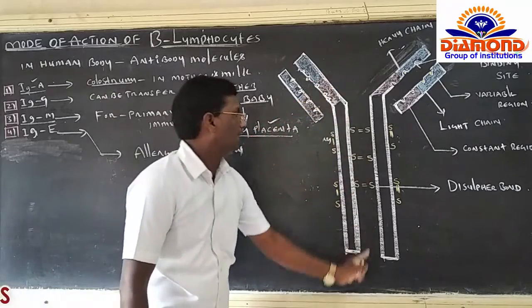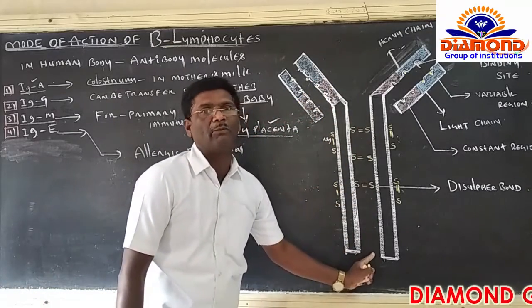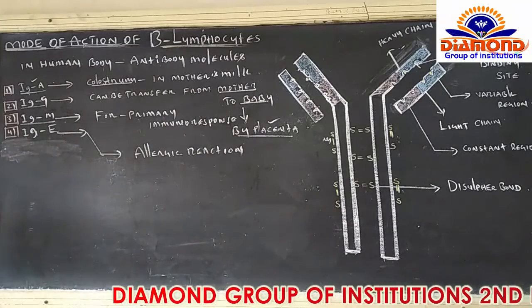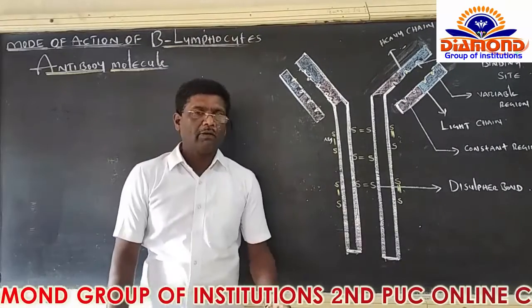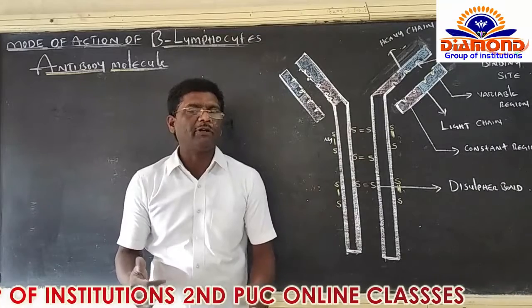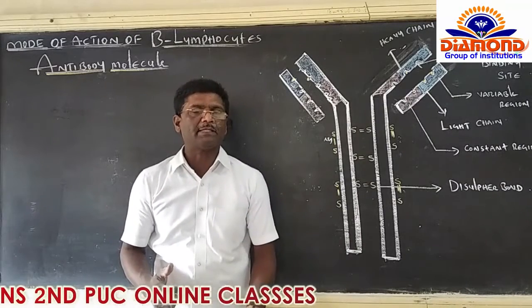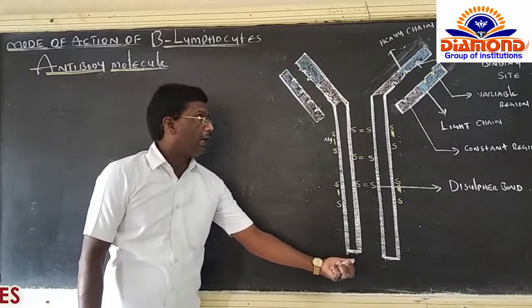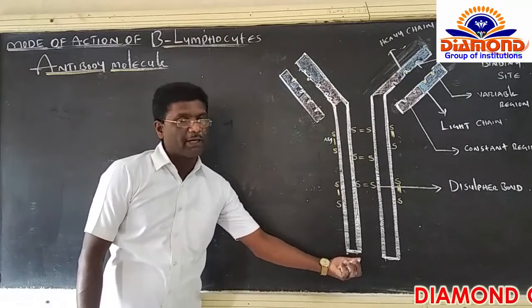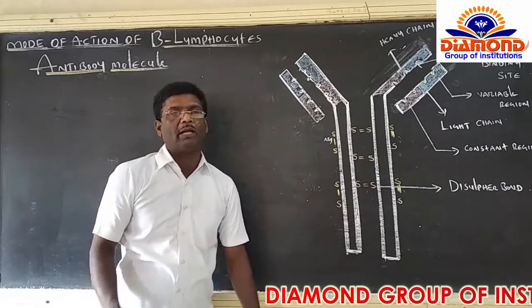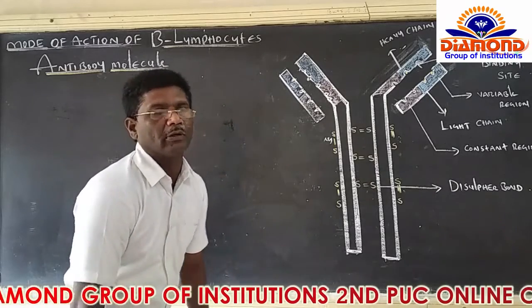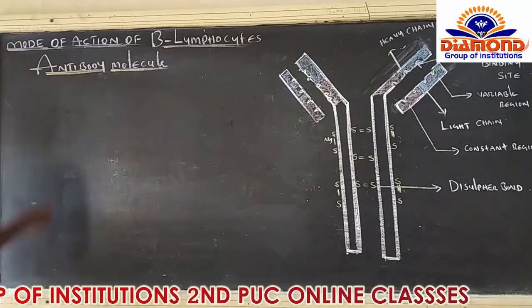Now have a look here. This is the structure of one antibody molecule. Right. Just now I explained the different types of antibody molecules present in the human being's body. Now looking at one antibody molecule, this is the shape and structure of the antibody molecule. I would like to explain a few more points regarding one antibody molecule. Right.